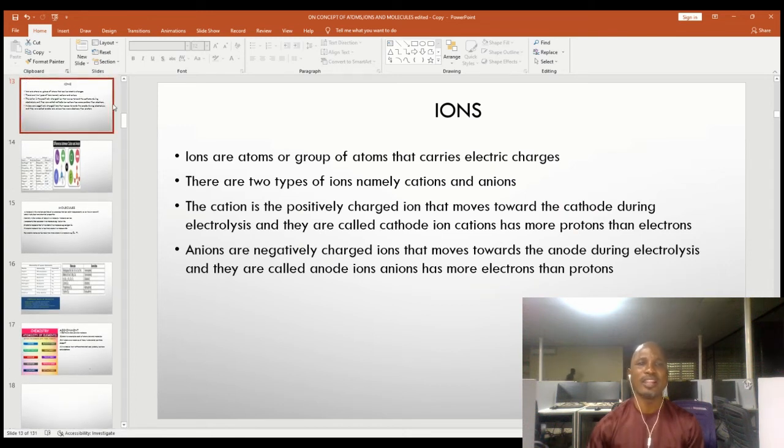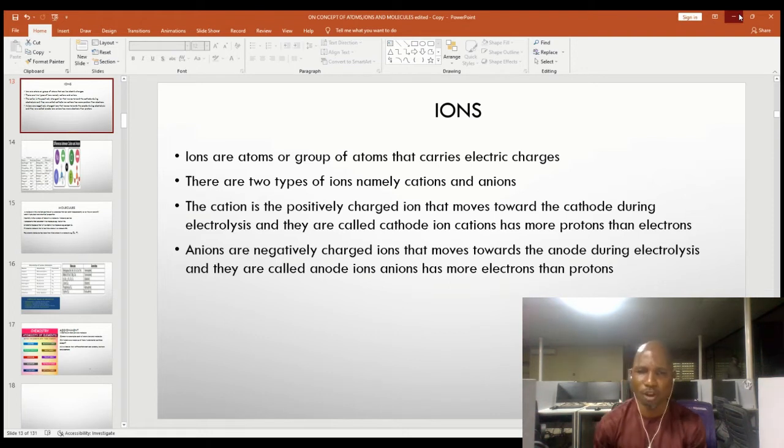My wonderful student, let's look at what an ion is. What is an ion? An ion or ions are atoms or group of atoms that carry electric charges. When you say ion, ion is not electrically neutral. It carries electric charge, and that's why ions are atoms or group of atoms that carry electric charges. When you have a group of atoms that carry electric charges, they are also called radicals. So a radical is a group of atoms that behave as one unit. In most cases, or in all cases, they carry charges.